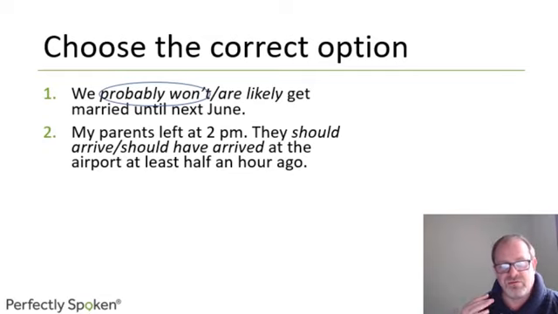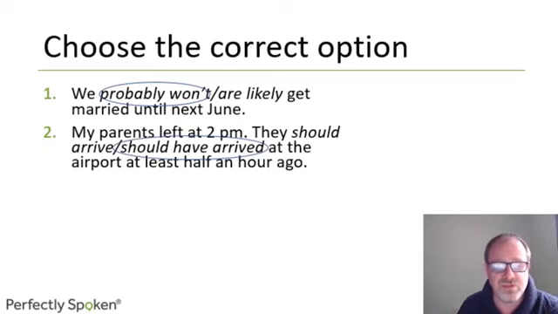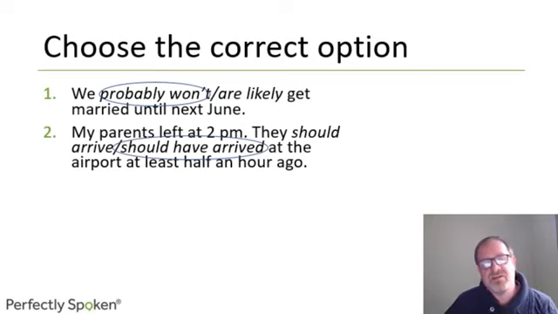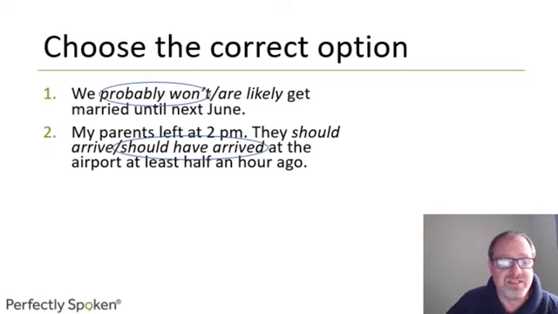So half an hour ago, we're talking about the past. So we need to use should have arrived at least half an hour ago. Should here is used to indicate something you expected to have happened in the past, in this case.